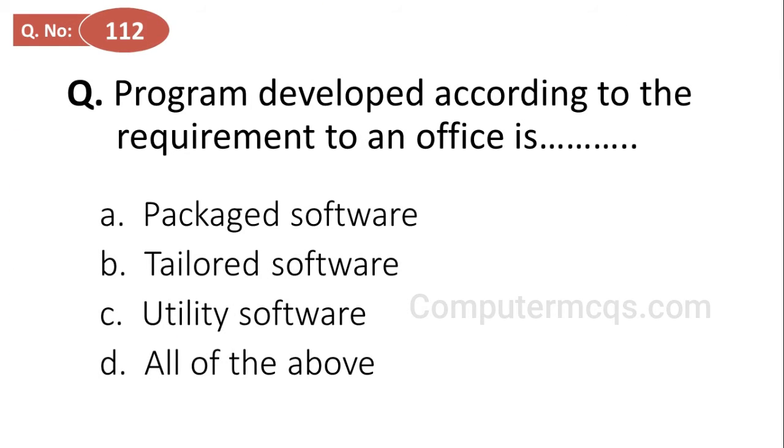A program developed according to the requirement of an office is: options are packaged software, tailored software, utility software and all of the above. And the correct answer is option B, tailored software. A program developed according to the requirement of an office is called tailored software.